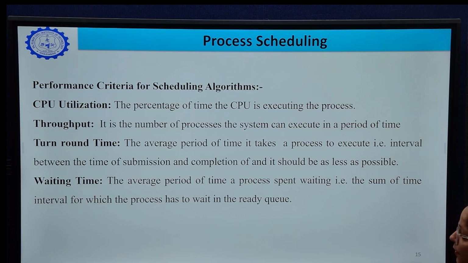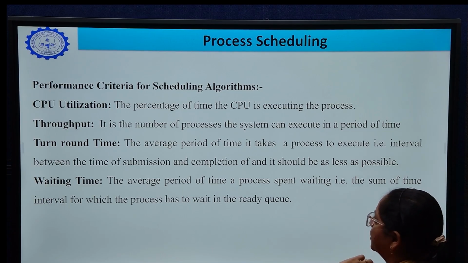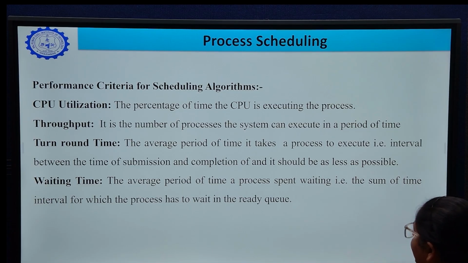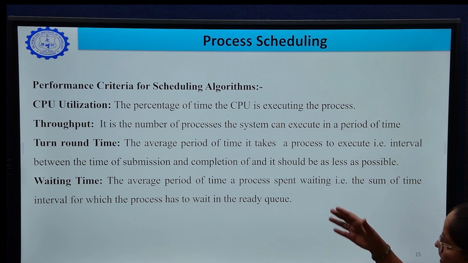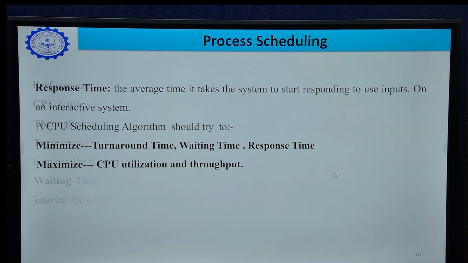Turnaround time is the average time it takes a process to execute. That is the interval between the time of submission of a process and its completion, and it should be as less as possible. The turnaround time is from submission to the ready queue till termination of the process. Waiting time is the average period of time a process spends waiting. That is the sum of time intervals for which the process has to wait in the ready queue. It is called waiting time.